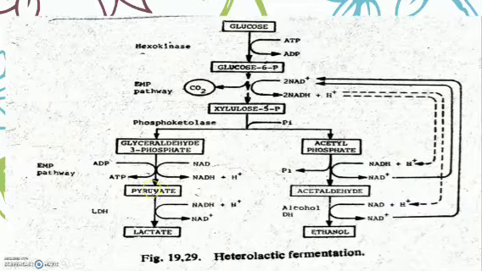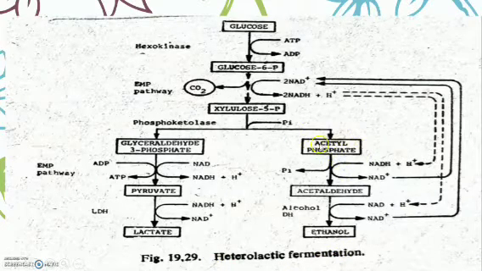The pyruvate produced is then reduced to lactate. The enzyme pyruvate reductase is involved, and the hydrogen atoms are supplied by NADH2. NADH2 is oxidized to NAD, while pyruvate is reduced to lactate. This is the heterolactic fermentation.